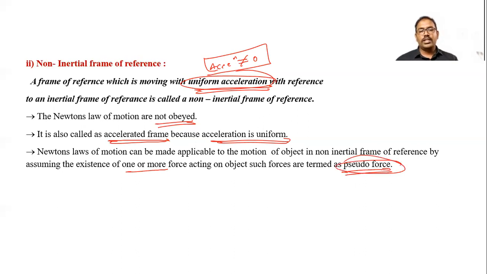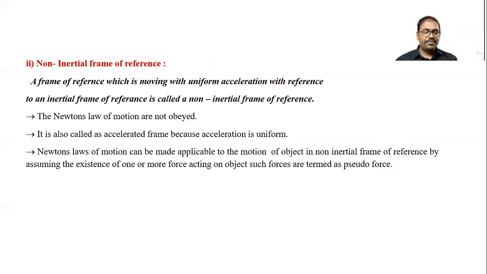We have to consider the pseudo force, and only then can we apply Newton's laws of motion. This is a non-inertial frame of reference, and it is non-inertial because of the acceleration of the frame of reference.